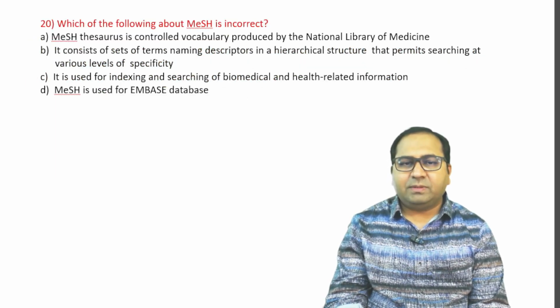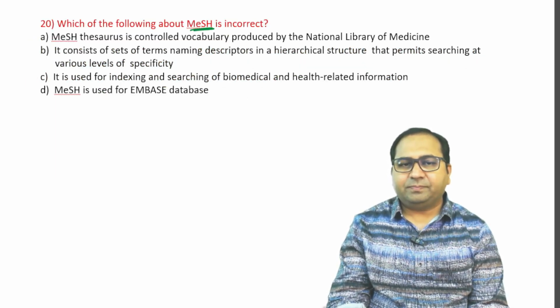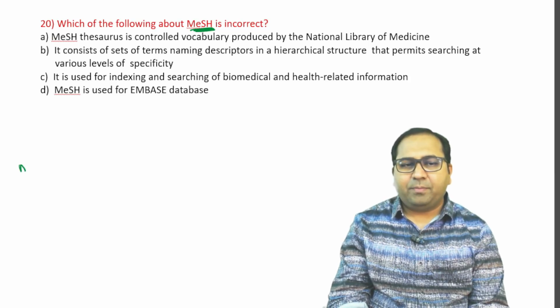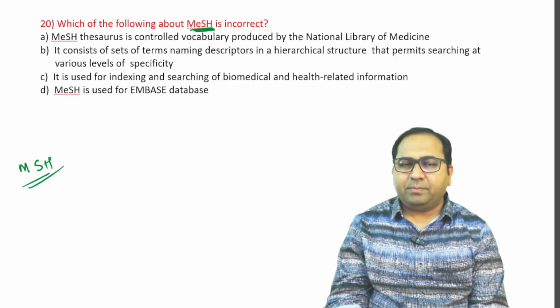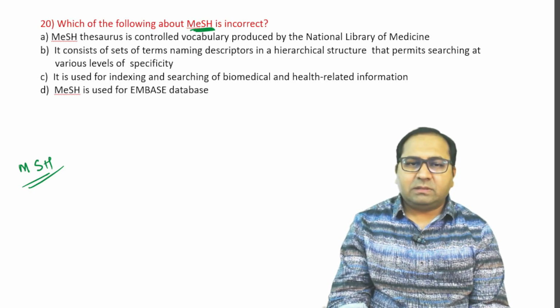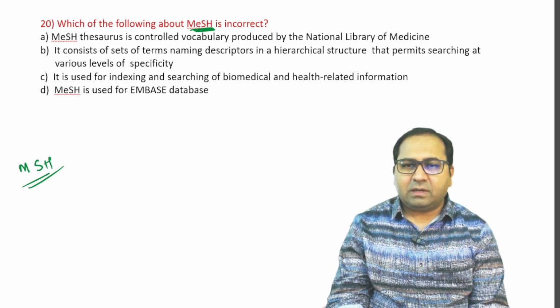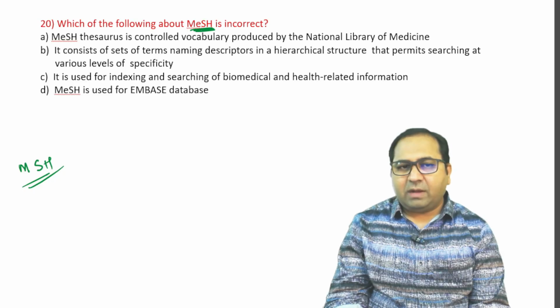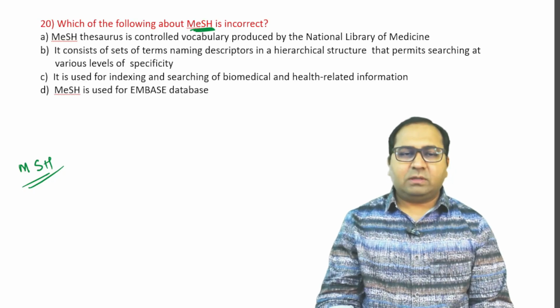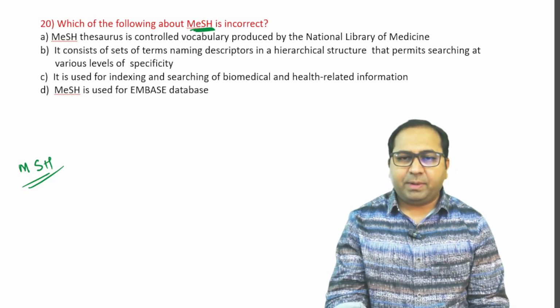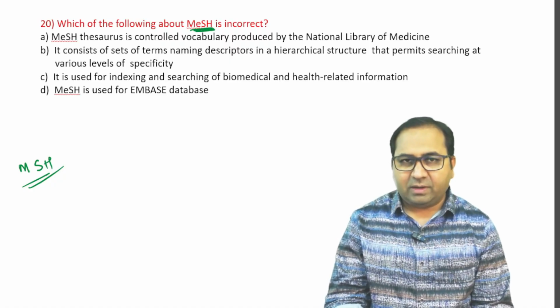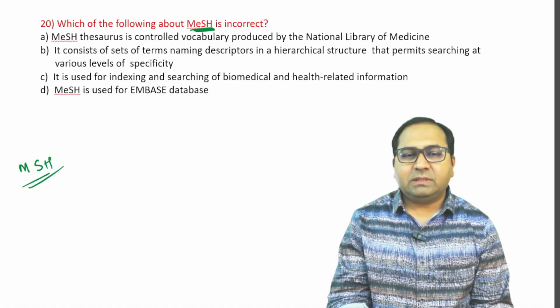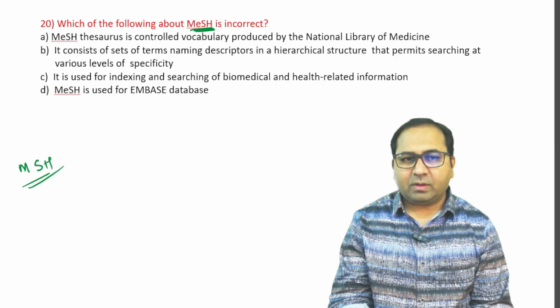Next question. Which of the following about MeSH search is correct? What is MeSH? Medical Subject Heading. A, MeSH thesaurus is controlled vocabulary produced by the NLM. B, it consists of a set of terms naming descriptors in a hierarchical structure that permits searching at various levels of specificity. C, it is used for indexing and searching of biomedical and health research information. Or D, MeSH is used for the Embase database.